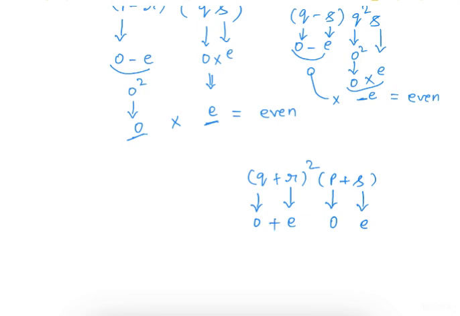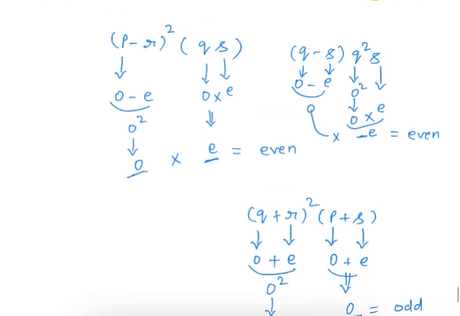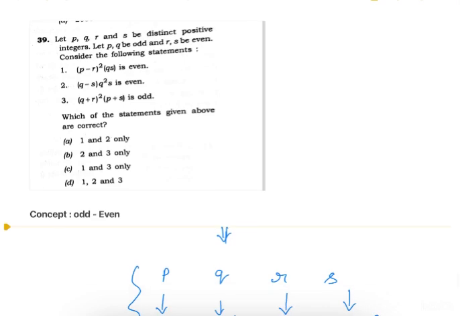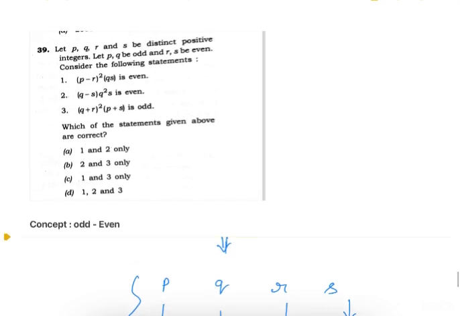So here odd plus even will be odd, and the square of that will be odd. This odd plus even will give us odd, and odd into odd, the final result will be odd. So statement 3 is also true. So all of them are true. So D is the correct option.